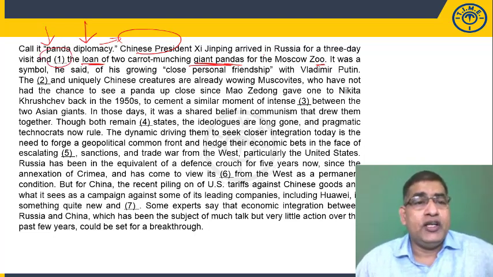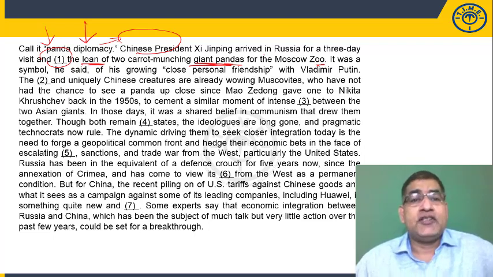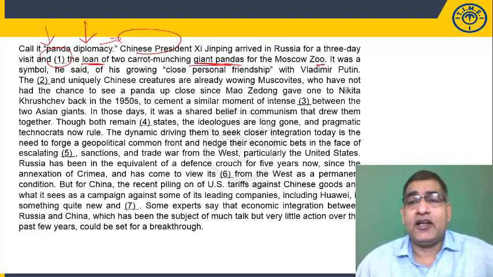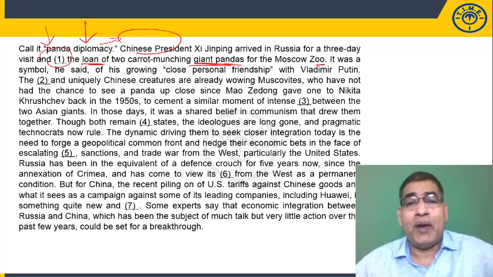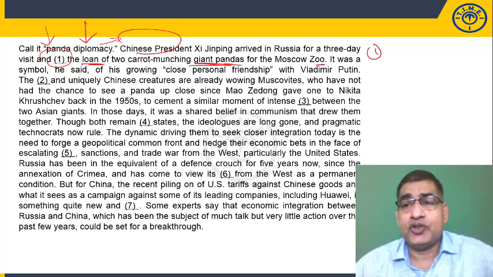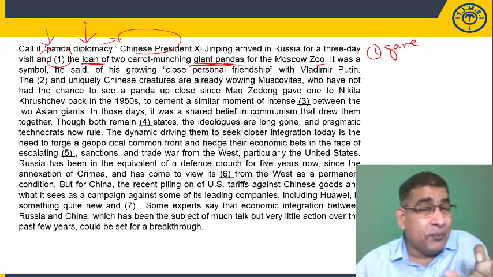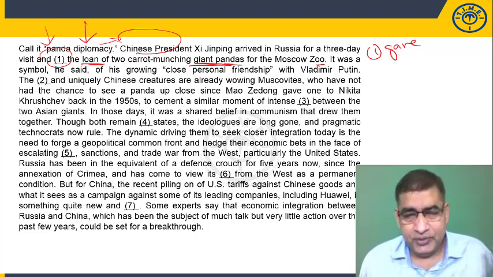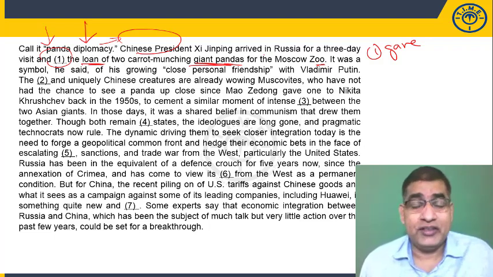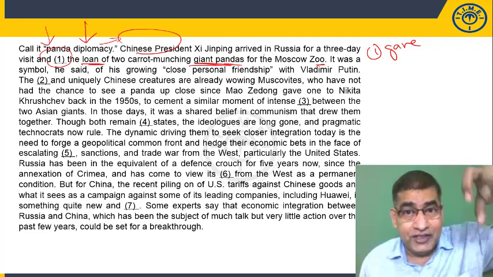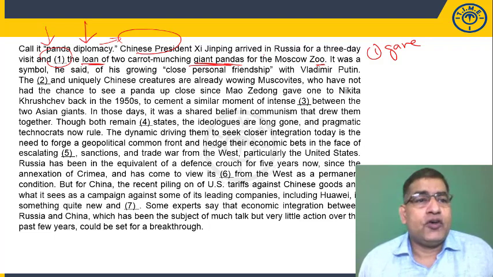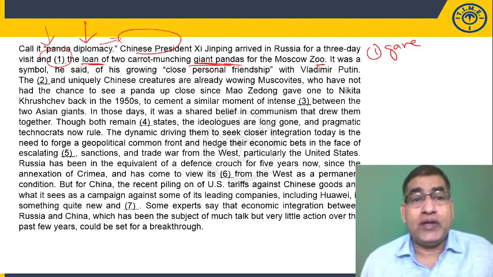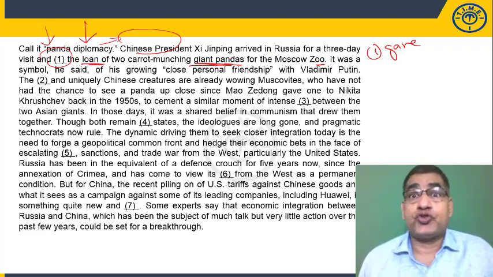Call it panda diplomacy. Chinese President Xi Jinping arrived in Russia for a 3-day visit and dashed the loan. So he gave the 2 pandas, right? So the word that should go into the first blank should be something close to gave. It may not be gave necessarily. It depends on what choices have been given. But we should have the idea of giving when we go to the choices. So, for a 3-day visit and gave the loan of 2 carrot-munching giant pandas for the Moscow Zoo.